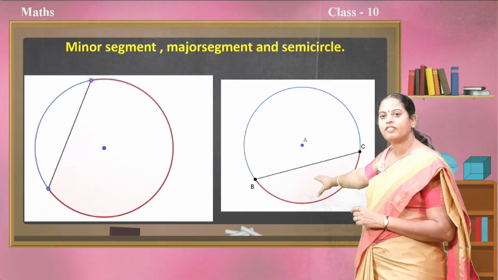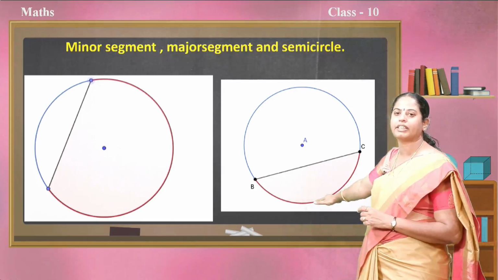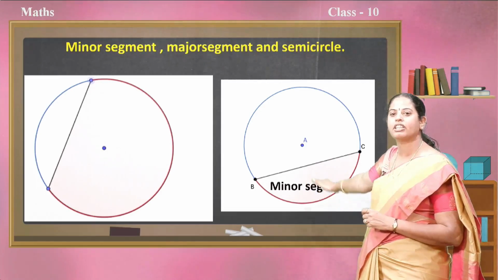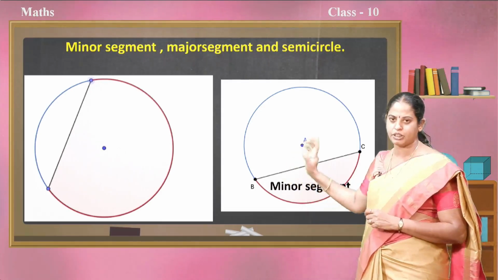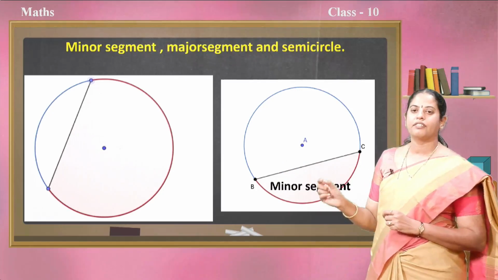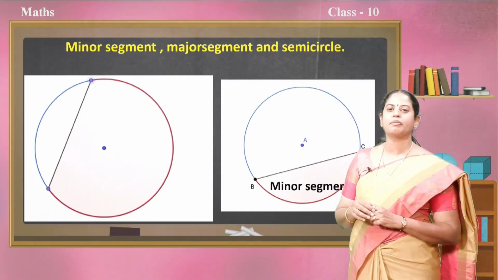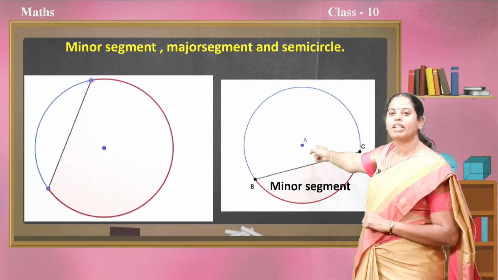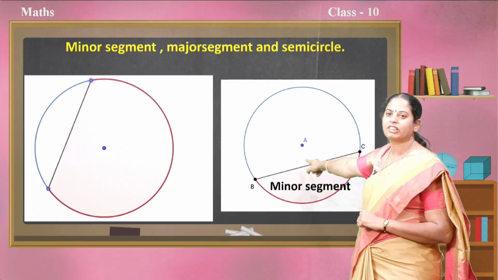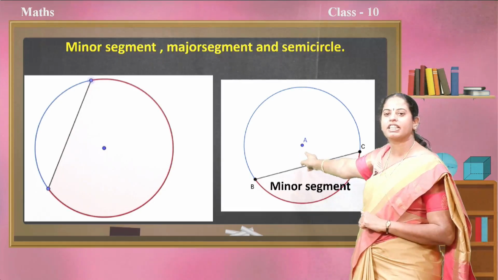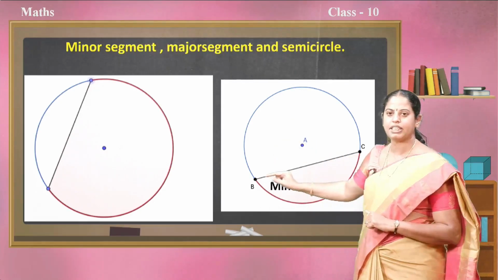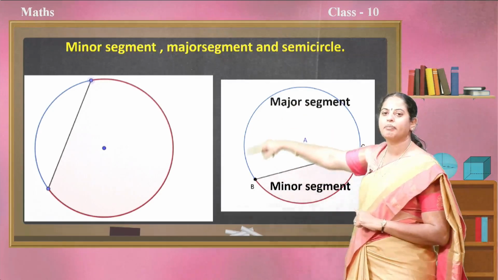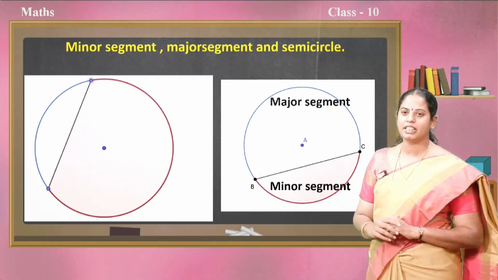We call the part of the circle bounded by a chord and an arc a segment, but if it is bounded by a minor arc and chord, it is a minor segment. Yes, you are right. And it is very easy to remember the major segment, because in the major segment we observe the center. Always the center of the circle lies in the major segment. The part of the circle bounded by the chord and the major arc is called the major segment.